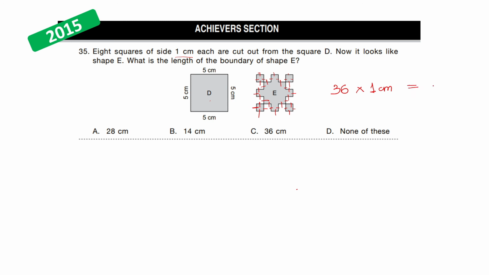So the length of the boundary is 36 centimeter, which is your option C. This was an easy one. Now with this, we have seen the Achiever section question for 2014 and 15.